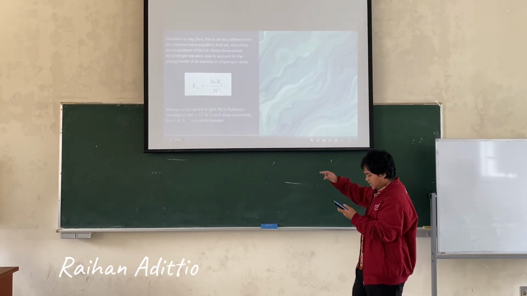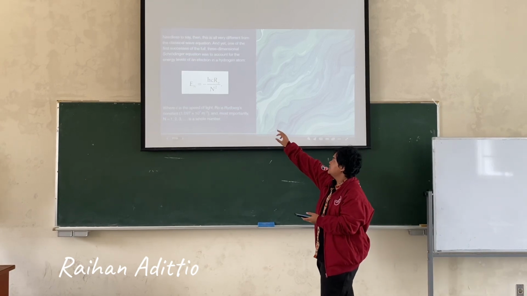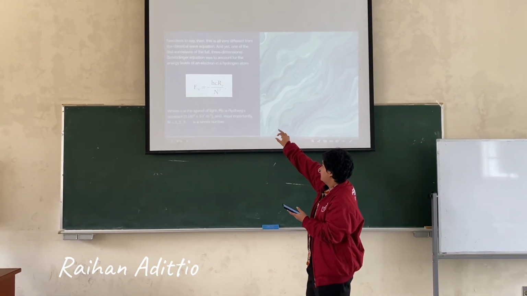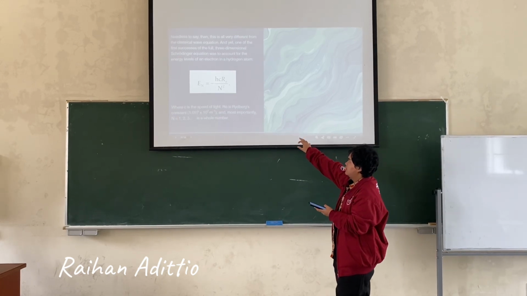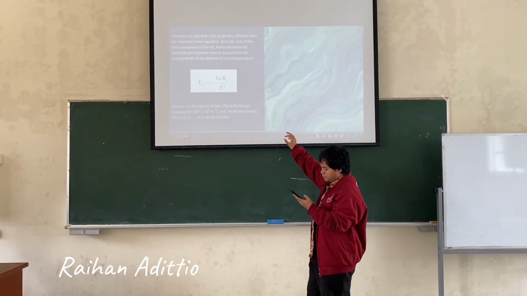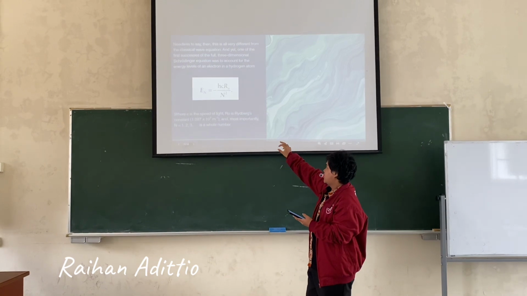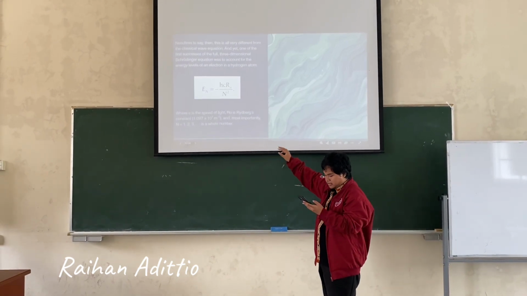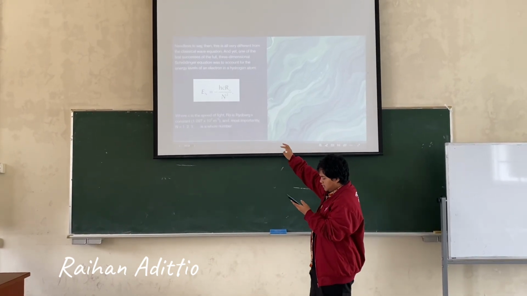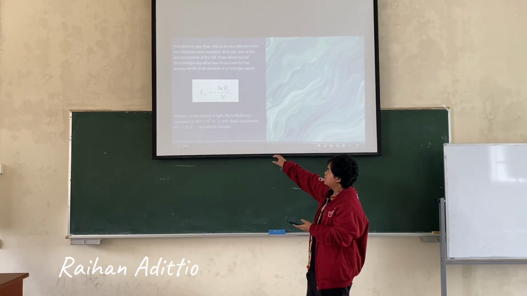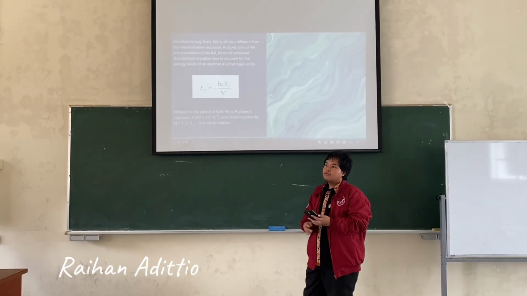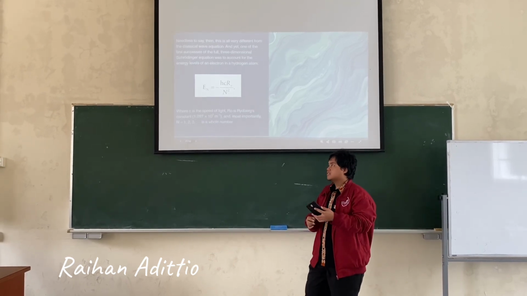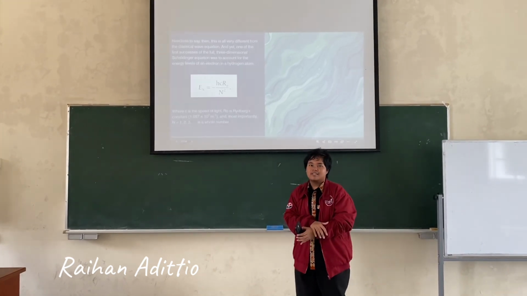As we can see again, E sub n equals negative h c r sub o over n squared, where c is the speed of light, r sub o is Rydberg's constant, 1.097 times 10 to the power of 7 per meter, and most importantly, n equals 1, 2, 3, and so on, a whole number.